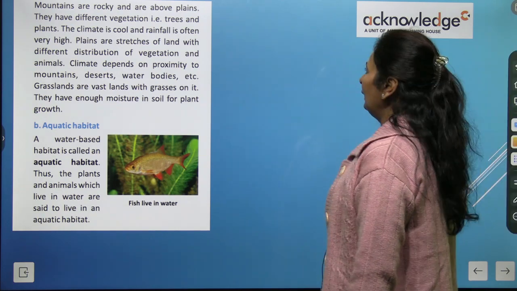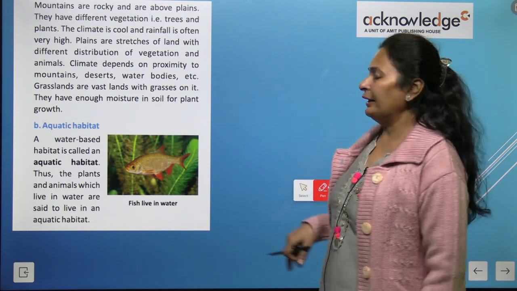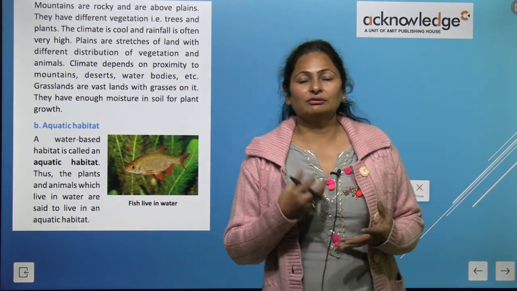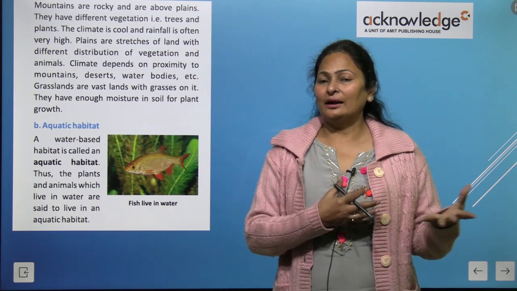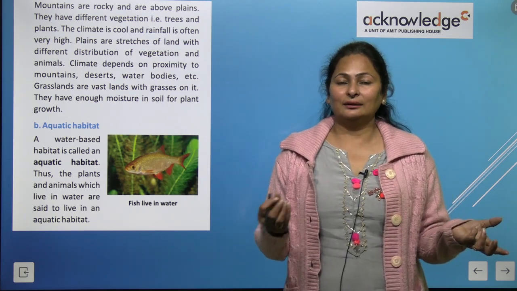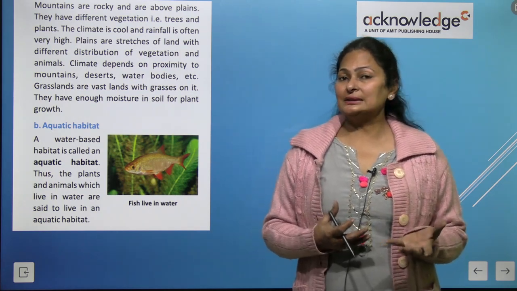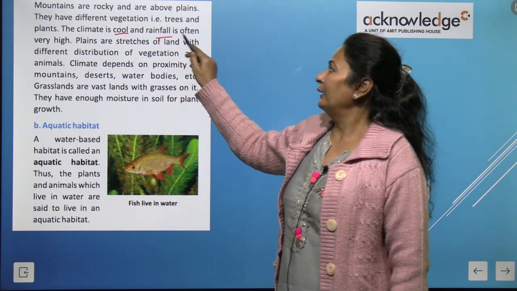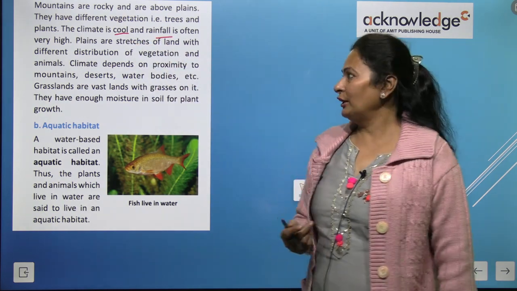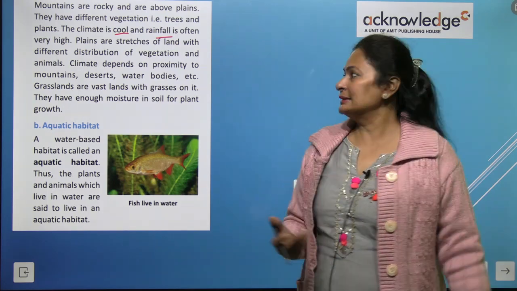Mountains are rocky and above the plain, and you will find different kinds of vegetation, different kinds of plants, and different types of animals. Animals are different in the desert, right? Because the climatic conditions are different. The mountains are cool and rainfall is there very often. Plains are again different from mountains and deserts.